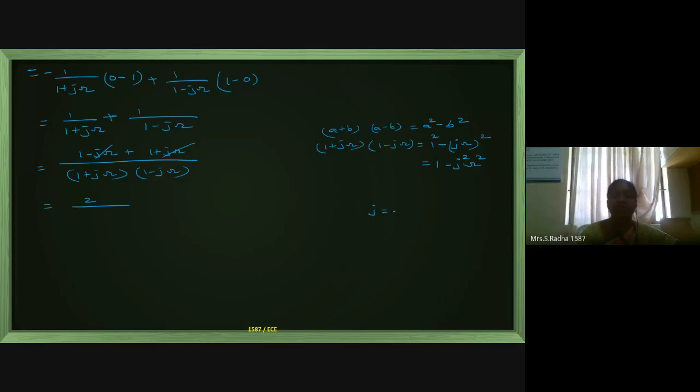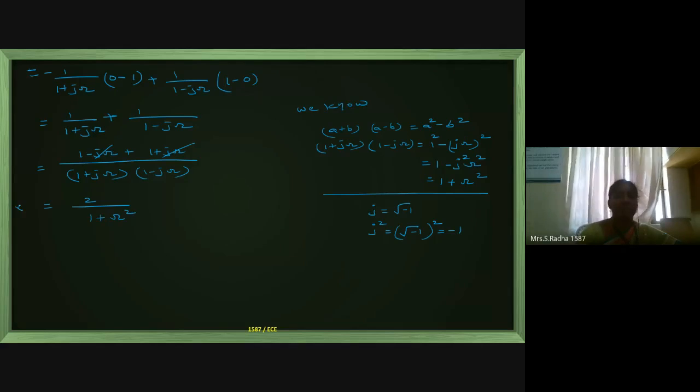j value is square root of minus 1. j square means square root of minus 1 whole square, which is nothing but minus 1. And so minus of minus will become plus omega square. All these are basic details we should know, and thereby I am writing the final value 1 plus omega square.